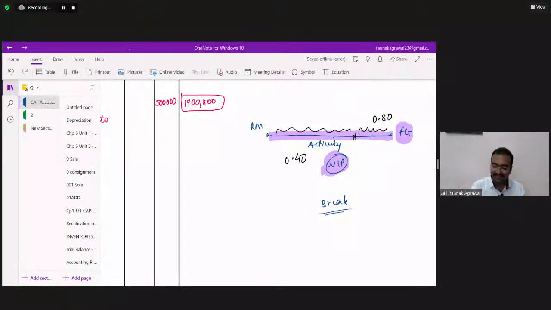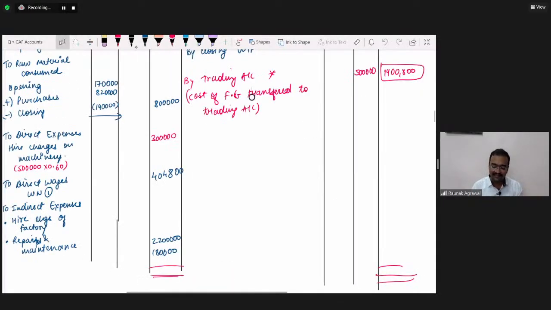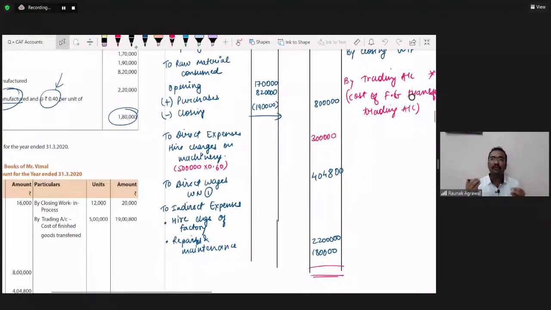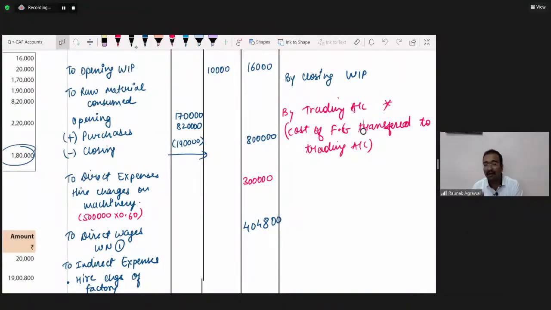Welcome back, guys, after the short break. Any doubts relating to this illustration? Around 12:30, we are going to see how to solve the paper, how to deal with the exam paper, how to manage time in the exam. The last 30 minutes of today's session would be very interactive.